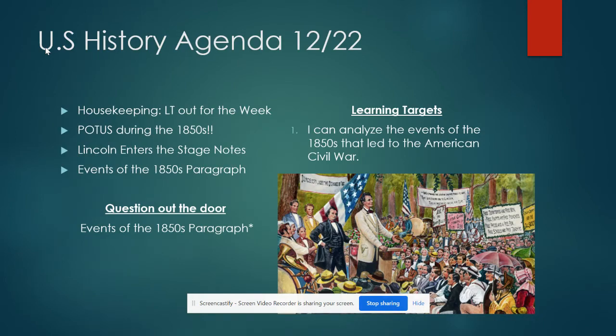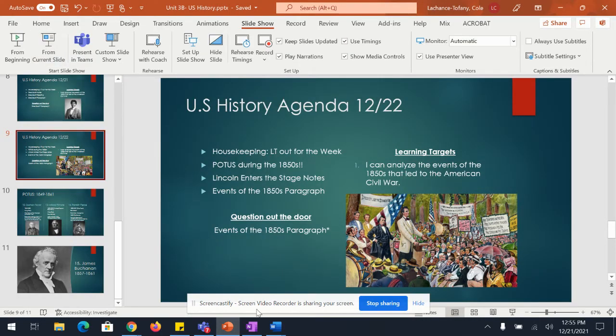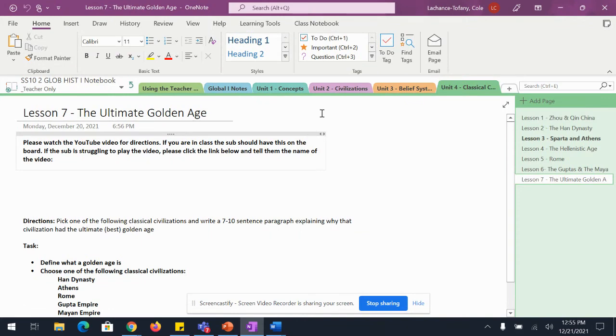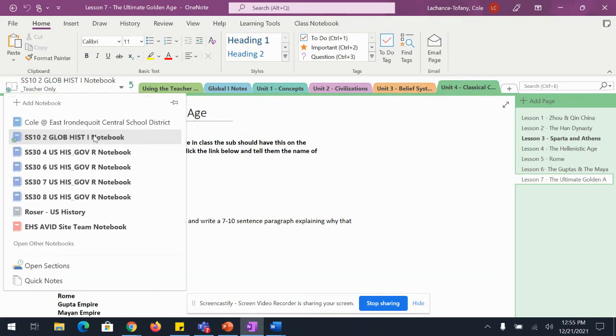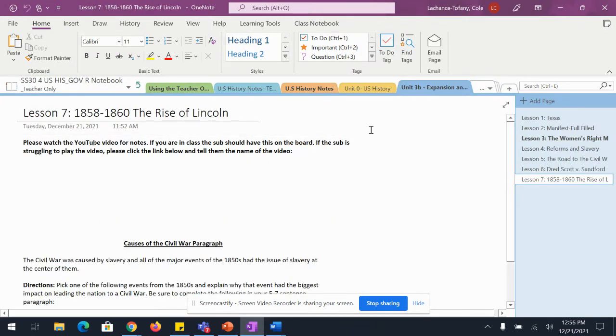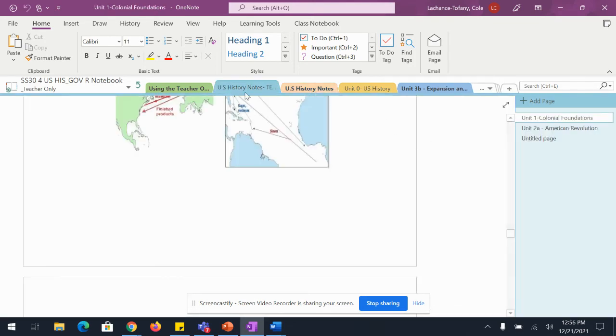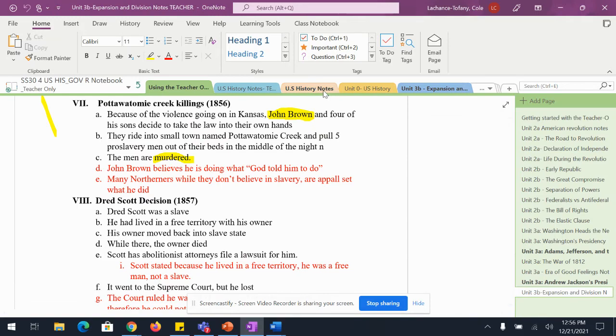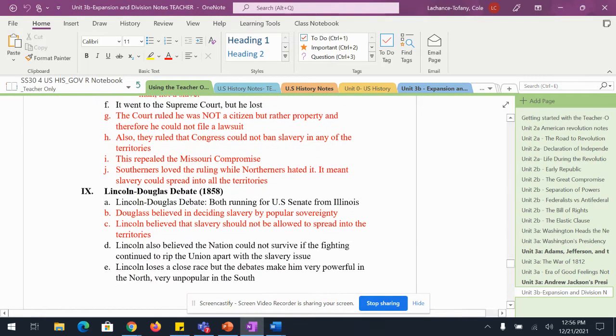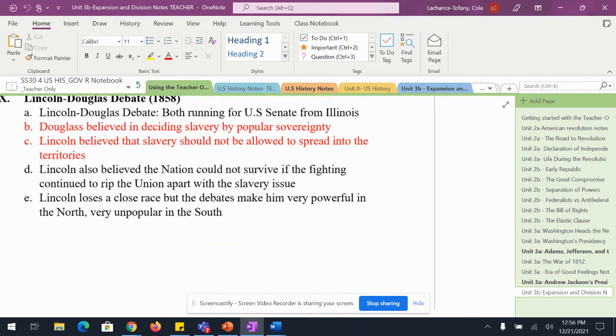And now what we're going to do is some notes. So if you can be so kind and go to OneNote, and the last bit of notes we have, U.S. history notes, and it's going to start with the Lincoln-Douglas debate.